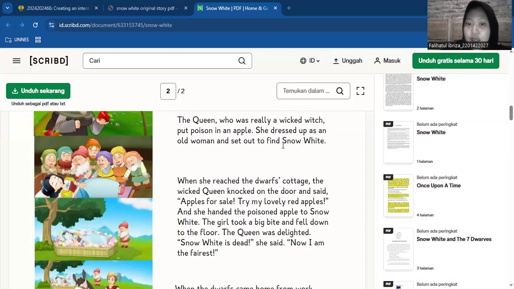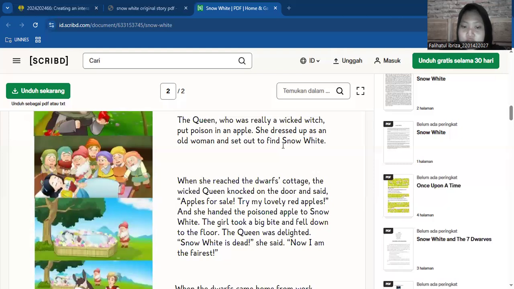She dressed up as an old woman and set out to find Snow White. When she reached the dwarfs' cottage, the witch-queen knocked on the door and said, "Apple for sale, try my lovely red apple."